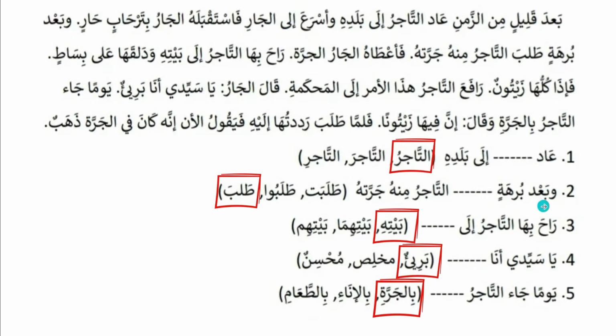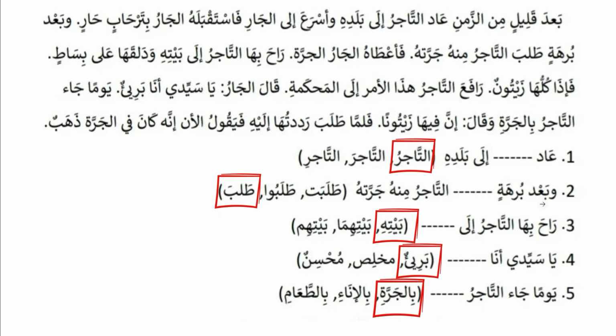Okay, and this is the third passage: بعد قليل من الزمن عاد dash. The first question is عاد dash إلى بلده. Which word is missing? التاجر, التاجرة, التاجري. In the first line of this passage, it is mentioned clearly: عاد التاجر.